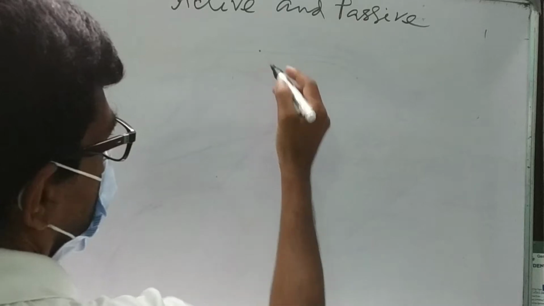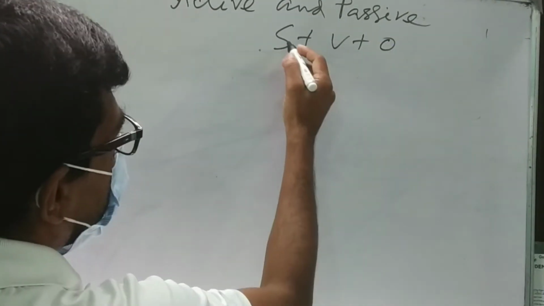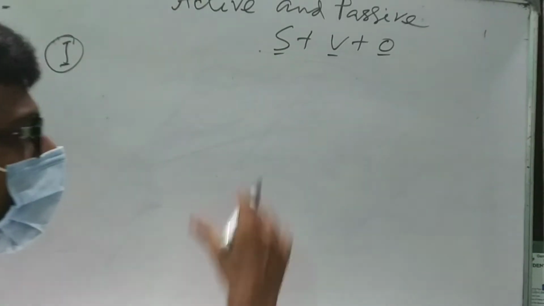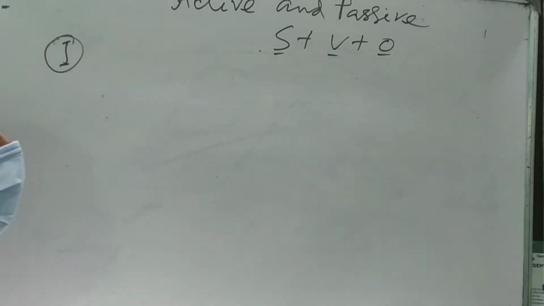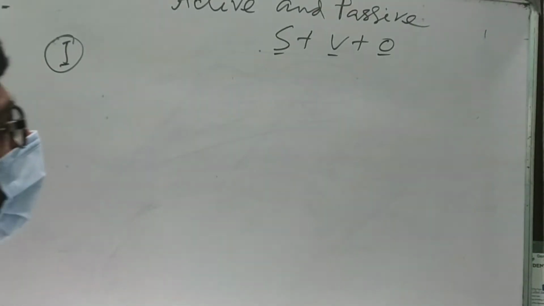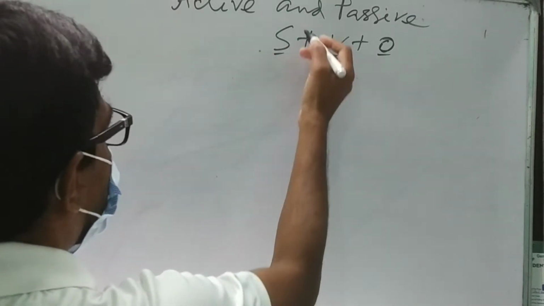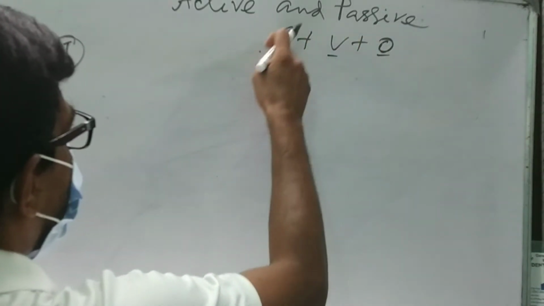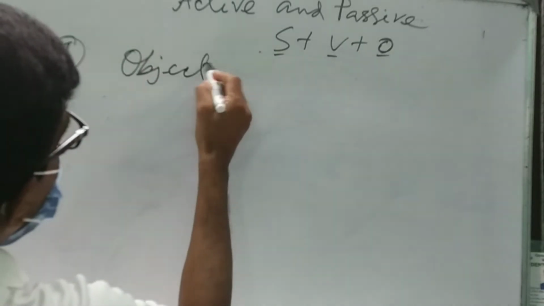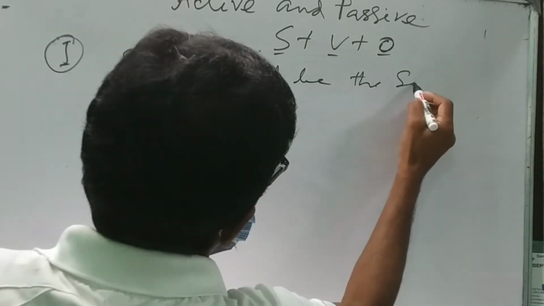we know that the structure of a simple sentence is S plus V plus O. This is subject, this is verb, and this is object. This is the structure of a simple assertive, affirmative sentence. First, look very carefully. First, what we have to do? We have to change the object into its subject position. So, first rule, object will be the subject.